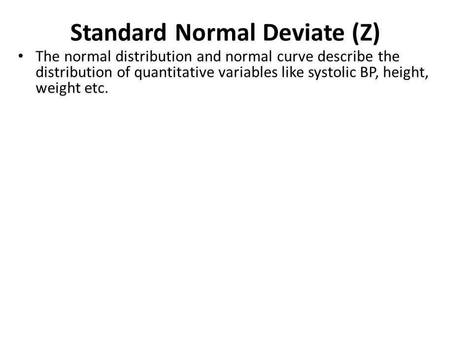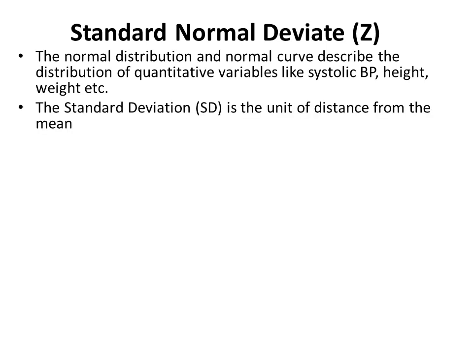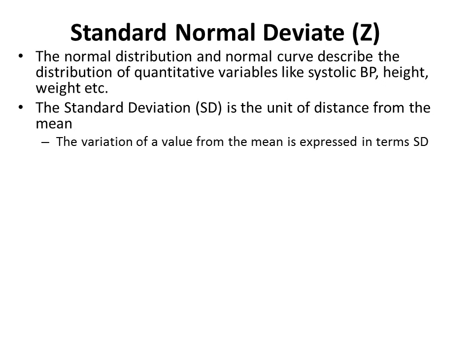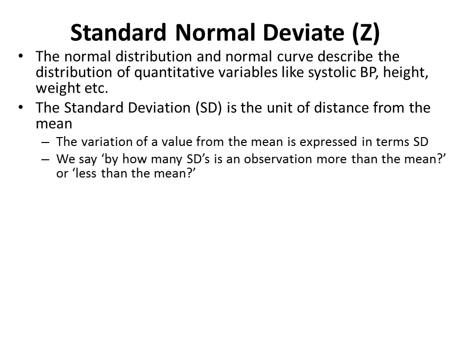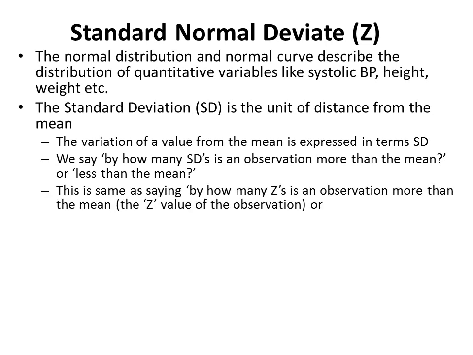Standard normal deviate. We discussed how normal distribution and normal curve describe the distribution of quantitative variables like systolic blood pressure, height, weight, etc., and that the standard deviation is the unit of distance from the mean. So the variation of one particular observation from the mean is expressed in terms of the standard deviation. That is, we say by how many standard deviations an observation is more than the mean or less than the mean. This is the same as saying by how many z's an observation is more than the mean or less than the mean.